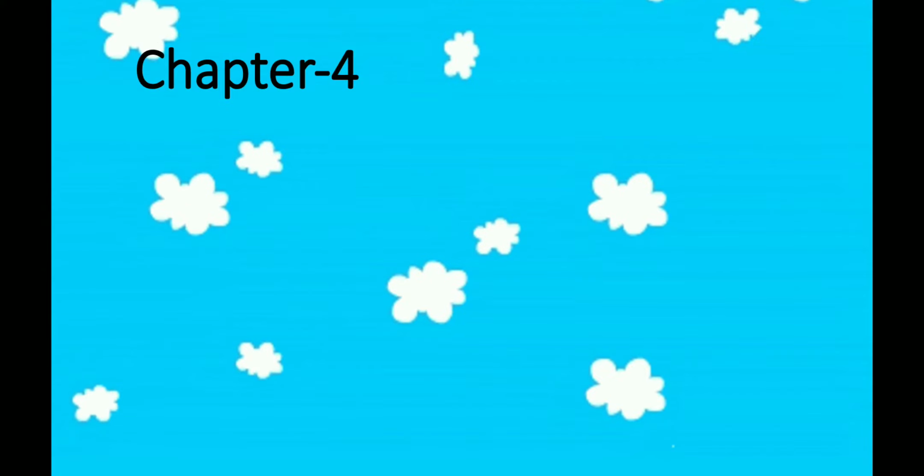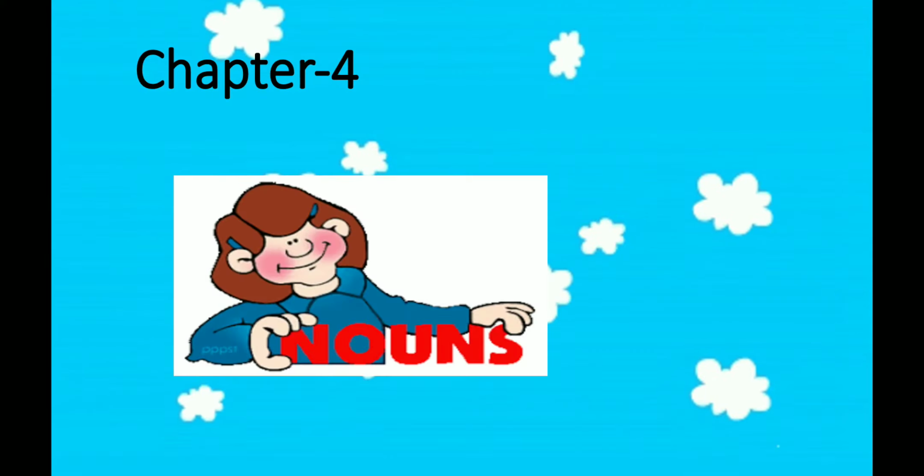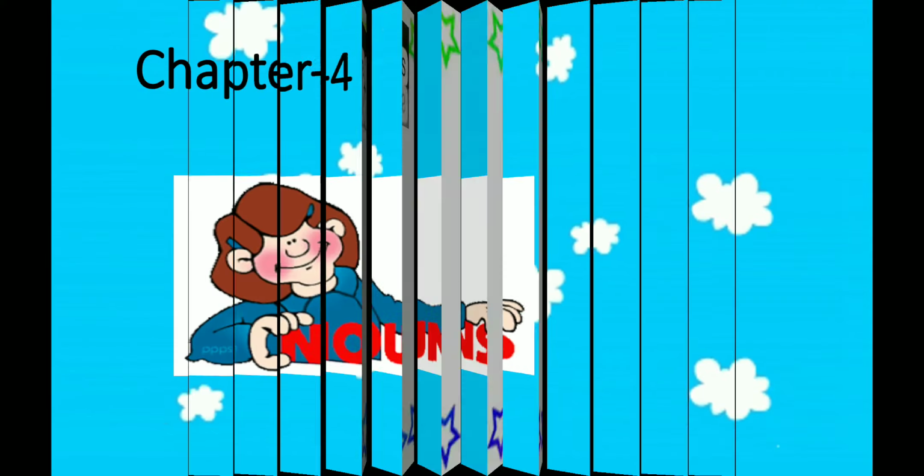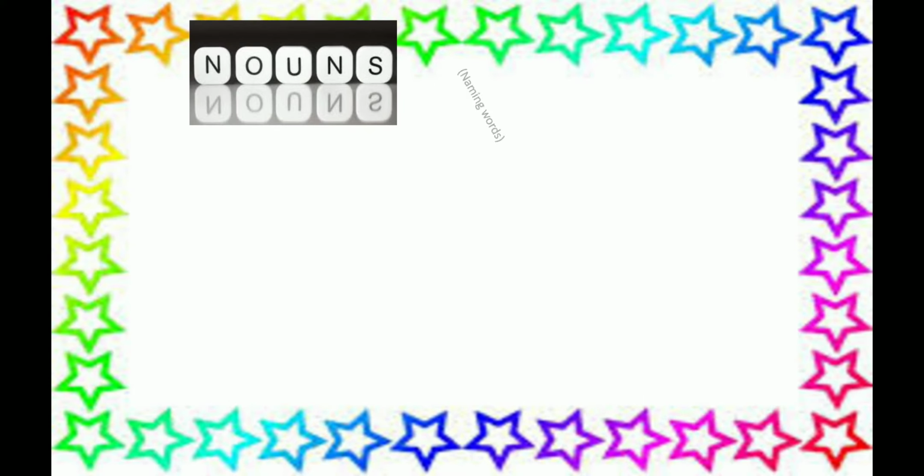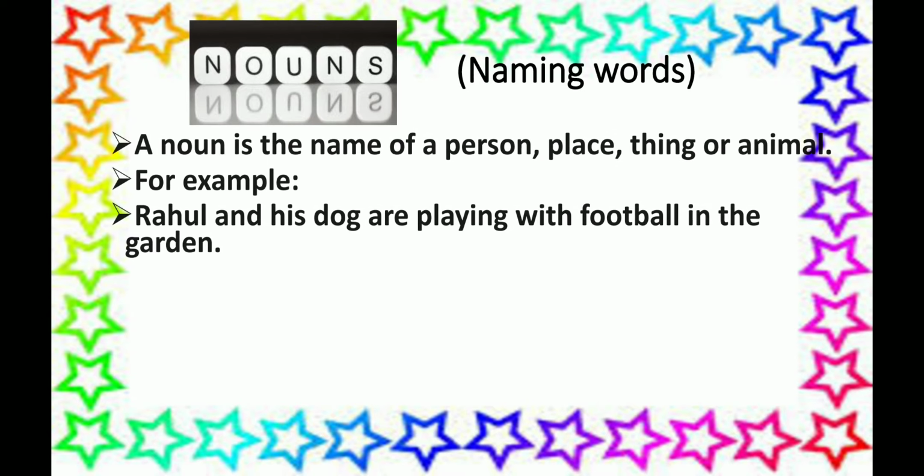In this session, we will go through chapter number 4, that is nouns. Nouns are also known as naming words because a noun is the name of a person, place, thing or animal. Everything in the world has a name. All names or naming words are called nouns.